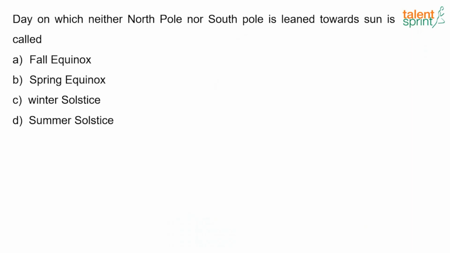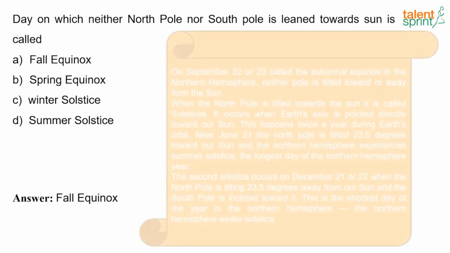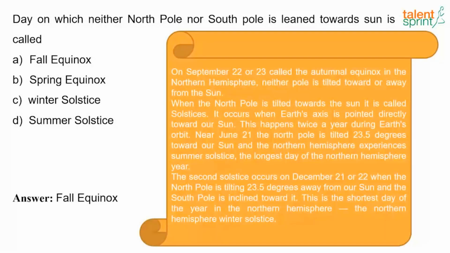Now the next question. The day on which neither the North Pole nor the South Pole is leaned towards the sun is called dash, and it is called the fall equinox. So on September 22nd or 23rd, called the autumnal equinox, in the northern hemisphere, neither pole is tilted towards or away from the sun. When the North Pole is tilted towards the sun, it is called a solstice, and it occurs when the Earth's axis is pointed directly towards our sun, and this happens twice in a year during Earth's orbit.